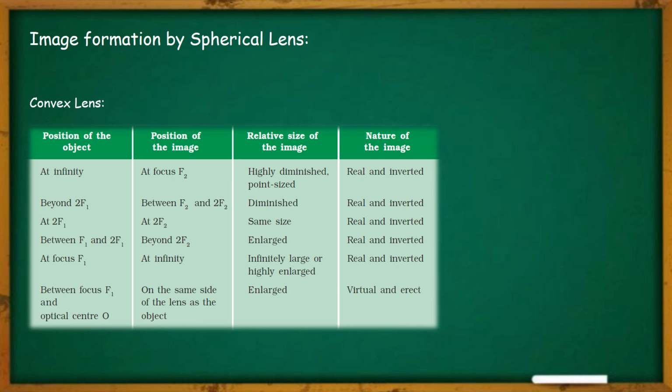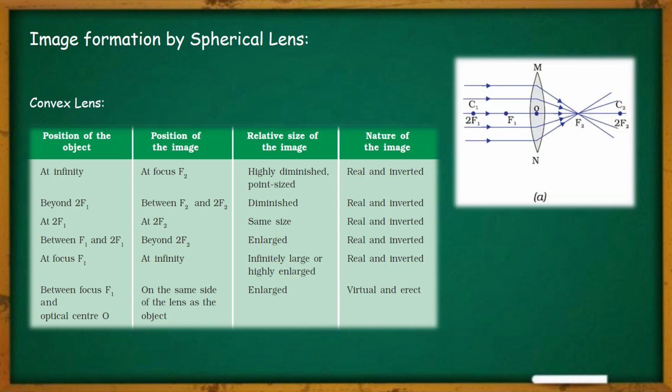Depending upon these 6 different positions, whenever the objects are placed at these positions, accordingly the image position and also the nature of the image and size of the image, everything is changed. Now let us know each case one by one. First one: when the object is placed at infinity, where the image will be formed.